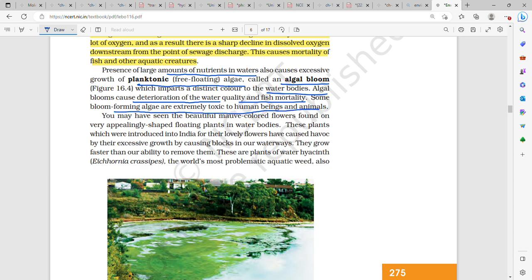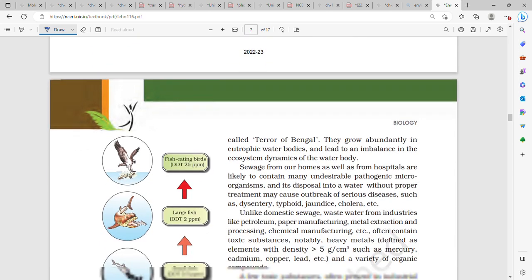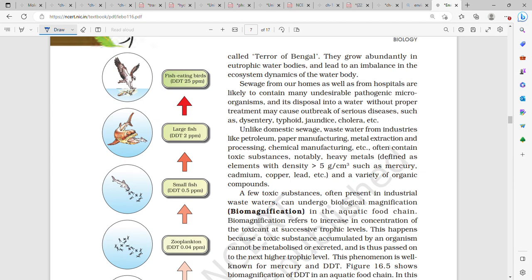You may have seen beautiful mauve-colored flowers on appealingly shaped floating plants in water bodies. These plants, which were introduced into India for their lovely flowers, have caused havoc by excessive growth, blocking our waterways. They grow faster than our ability to remove them. These are the plants of water hyacinth, Eichhornia crassipes, also called the terror of Bengal, the world's most problematic aquatic weed. They grow abundantly in eutrophic water bodies and lead to an imbalance in the ecosystem dynamics of the water body. They consume all the dissolved oxygen, and because of them all the fishes die.